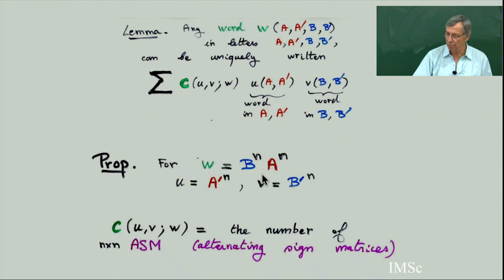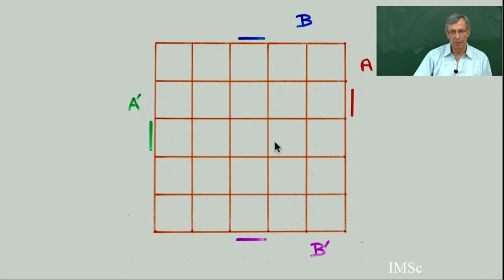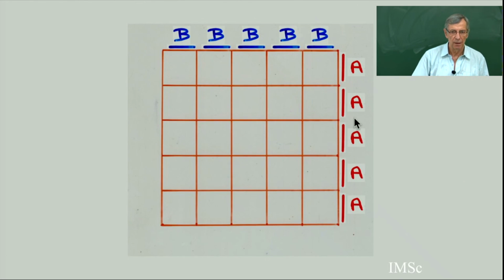So let's give a planar proof, a visual proof of this. So again, we make a planarization of the rewriting rule. You start from the word B power n, A power n. So the blue letters, the B and the B prime, will correspond to some color on the horizontal edges. It will be labeled on horizontal edges, B and B prime. A prime will be some label on vertical edges. And you start from this word, B power n, A power n. It's an n by n square, n equal 5 here.